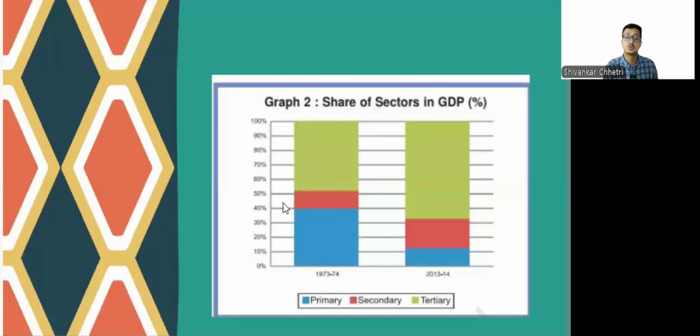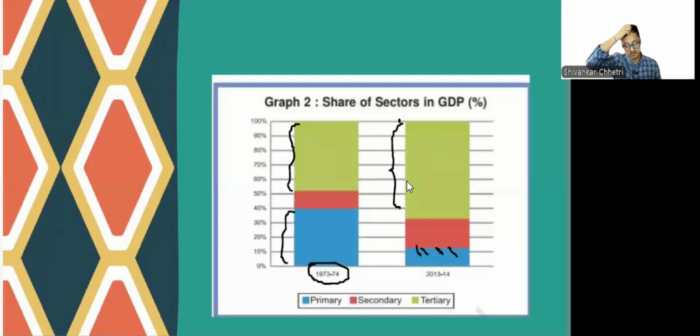Graph 2 shows the share of sectors in GDP. See, way back in 73-74, agriculture was contributing almost as much as the service sector, and manufacturing was less. Over the years, the service sector has grown a lot, but the agriculture sector has reduced. Its share in the GDP has reduced a lot.